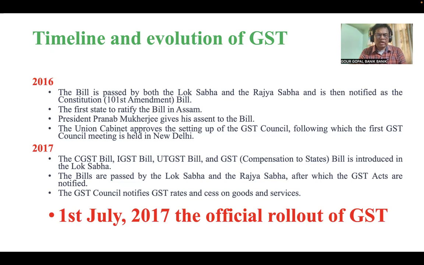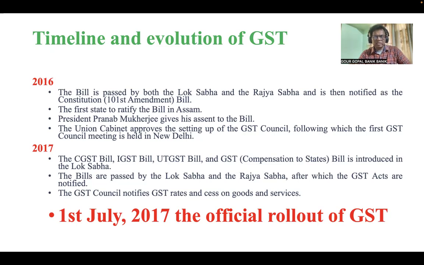At that time, the Constitution wanted that at least 50% of the states' governments should give the ratification, should give the approval. And you remember that the state of Assam was the first state to ratify the bill. And then other states came. So the first ratification came from Assam. President Pranab Mukherjee gave his assent to the bill when 50% of states gave the approval.